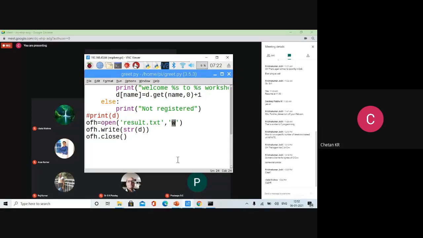So while opening the file, there are three modes. Default is reading. You can open for writing. You can also open for appending. So mode actually gives your intention, what you want to do with the file, whether to read, whether to write, whether to append. Okay. This is what I have, and also one small thing I would like to conclude before that.